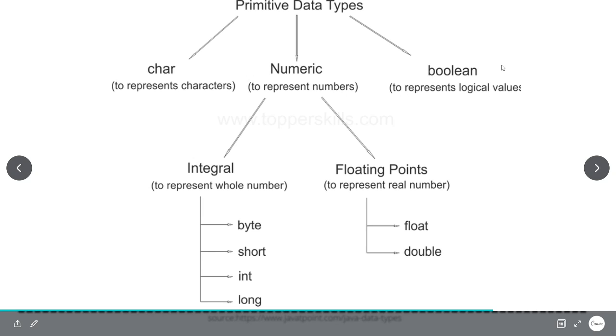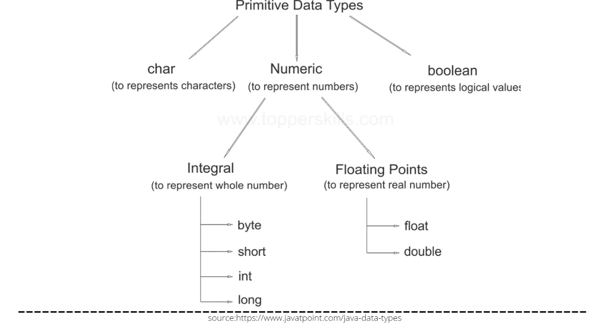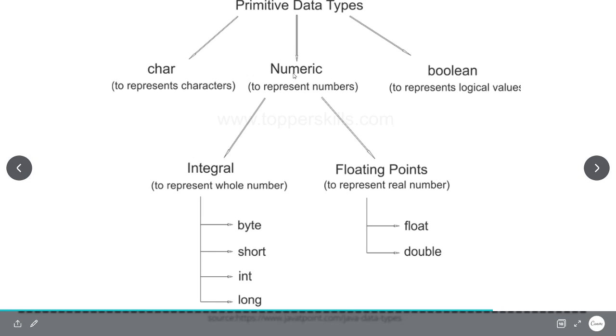Boolean can get only two values, either true or false. Numeric is also divided into two parts: integers, and floating points to represent decimal numbers. Integrals are divided into four categories: byte, short, int, and long. Floating points are divided into two: float and double. Now let's see some differences between them.